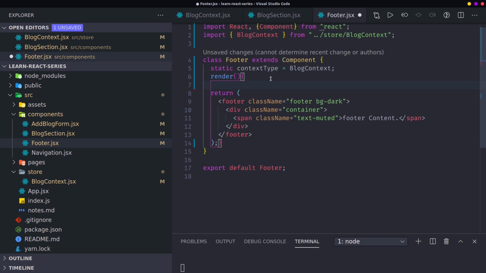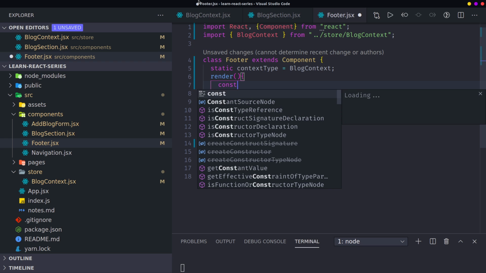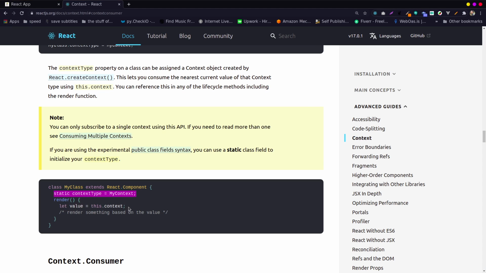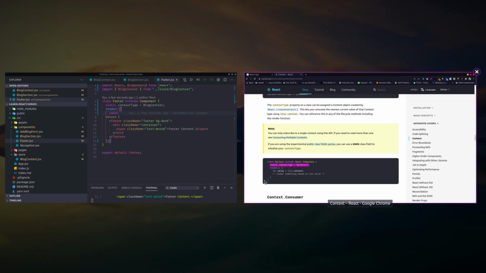Once you access this, you can take the details of this. I think you need to put a constant, and that's the value. Then the value equals this context. This is how you access the context.